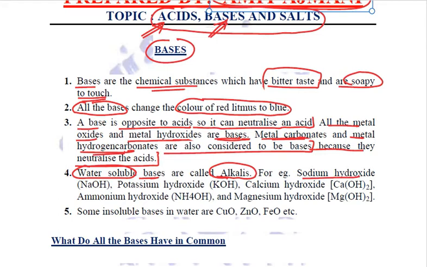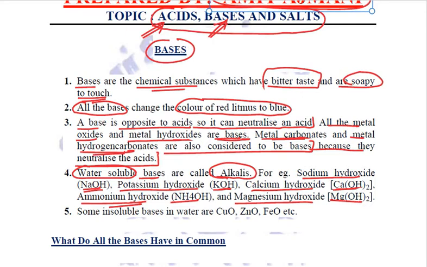Examples: sodium hydroxide, NaOH; potassium hydroxide, KOH; calcium hydroxide, Ca(OH)2; ammonium hydroxide, NH4OH; magnesium hydroxide, Mg(OH)2. They all are soluble in water. That is why they are called alkalis.